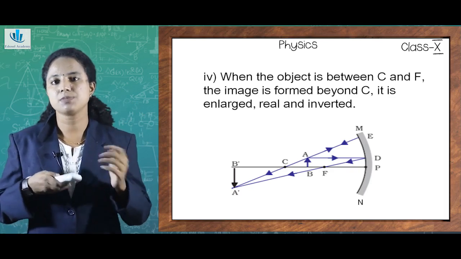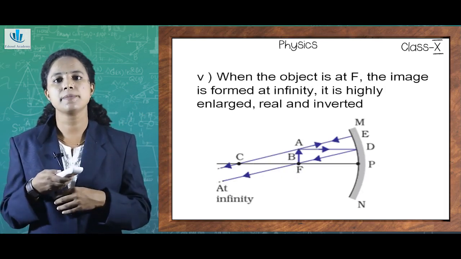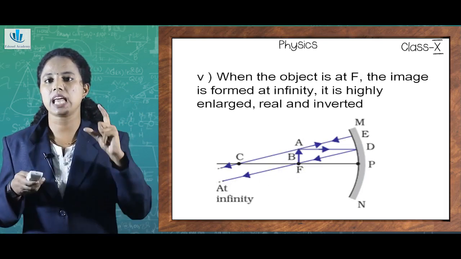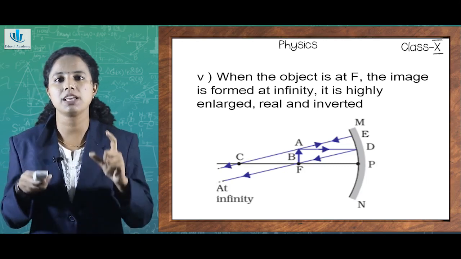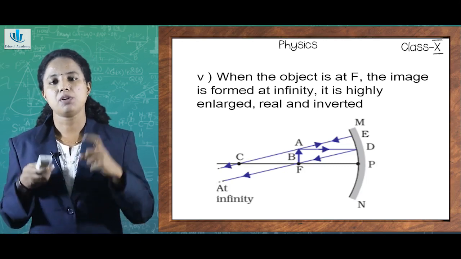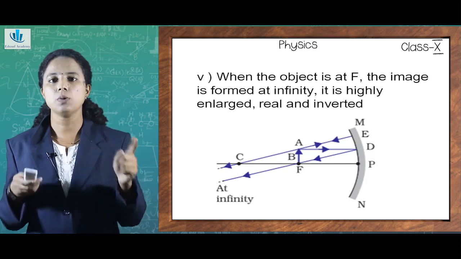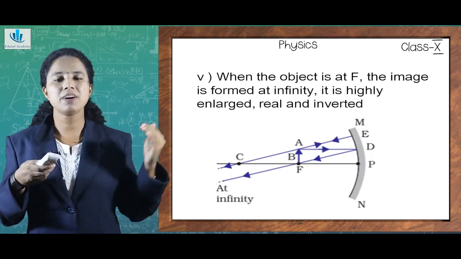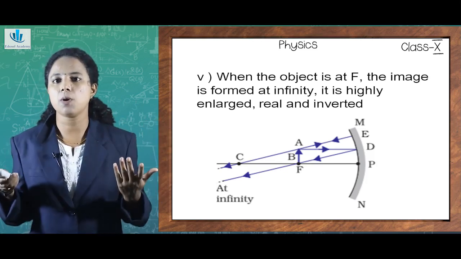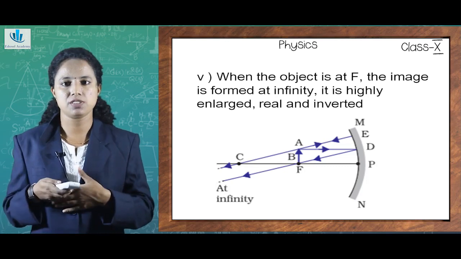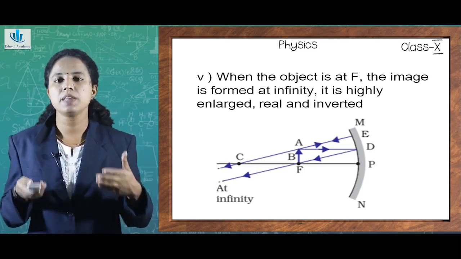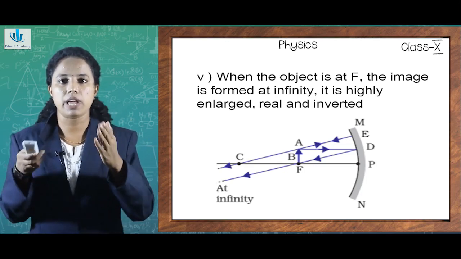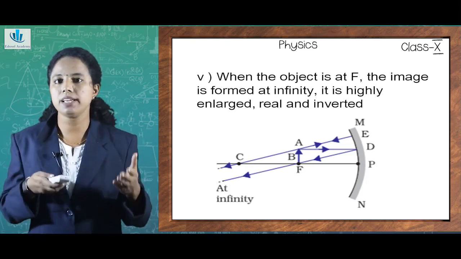So let's look at the next position. The next position is depicted when the object is at F. You can see I have placed my object AB at the principal focus of the concave mirror. What happens? Light rays from the object go and hit the concave mirror. After reflection and passing through the principal focus, the image is formed. But can you see the image anywhere? No, you can only see what is depicted in the diagram, AB, the object of height AB, isn't it? You can't see the image of the object.